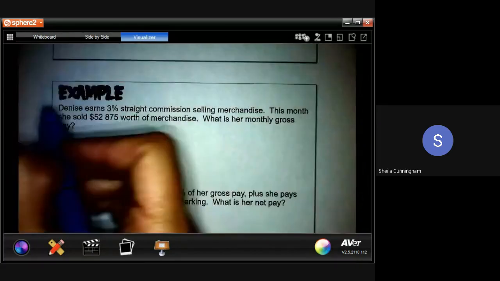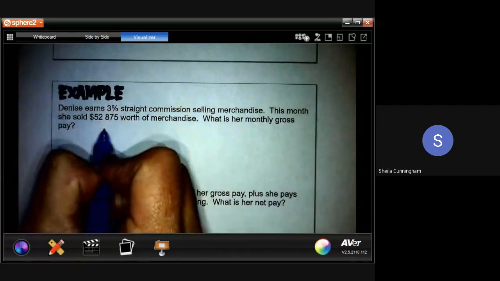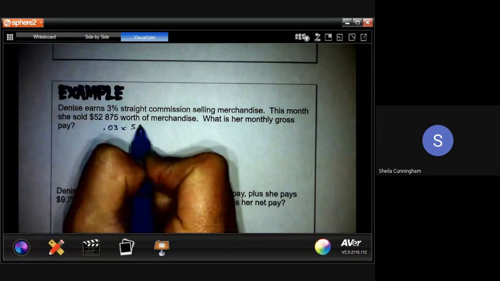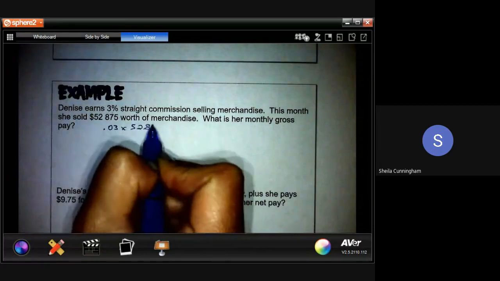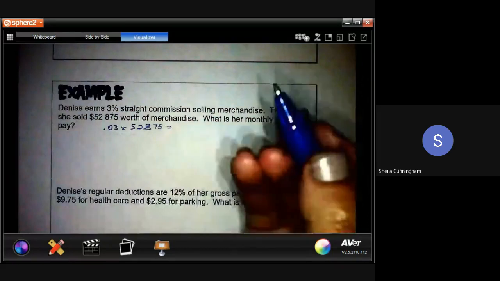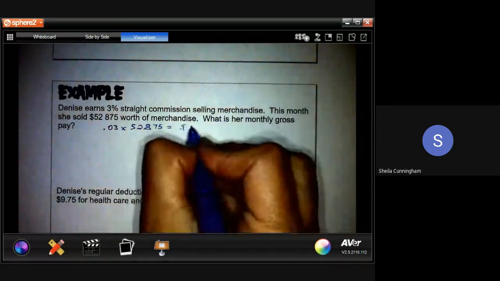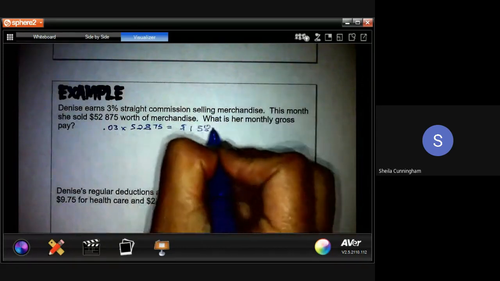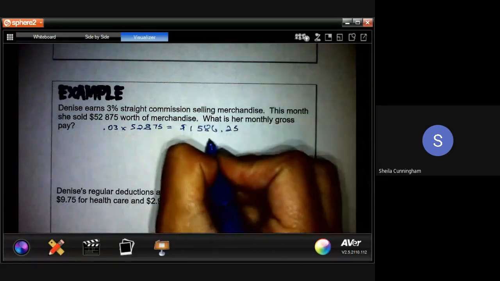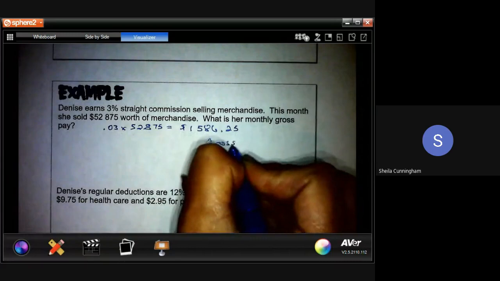So same thing as before, you're taking that percentage, you're going to have 0.03 times total sales, which is $52,875. And when we multiply that together, we get $1,586.25. That's the gross pay.